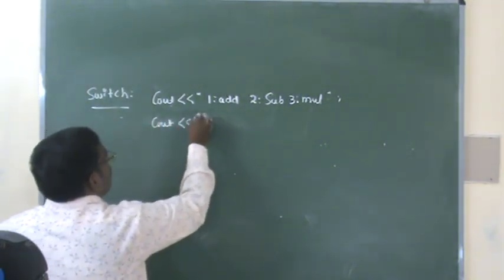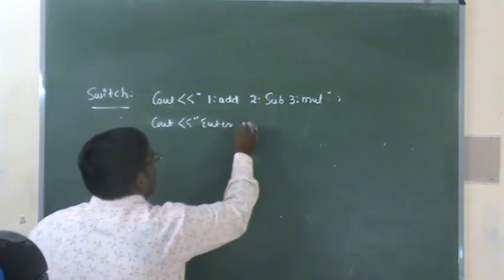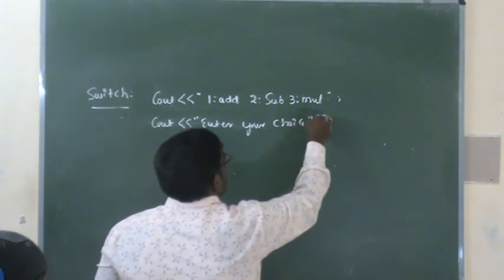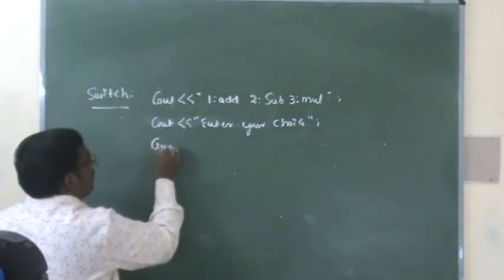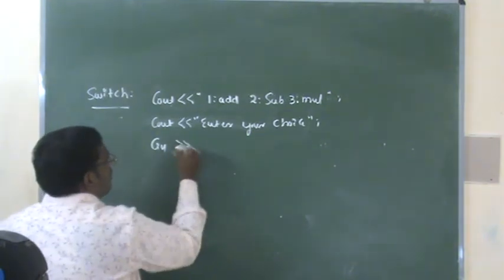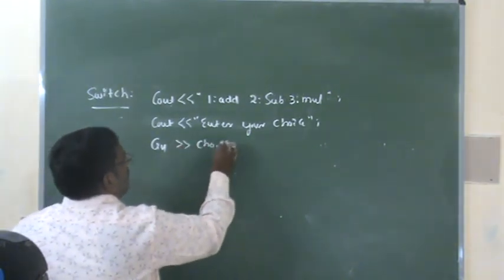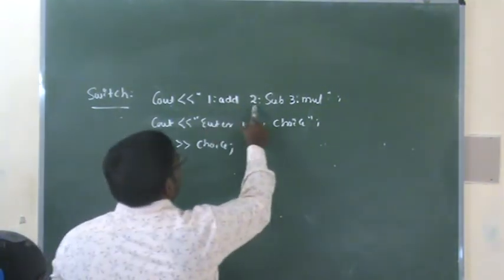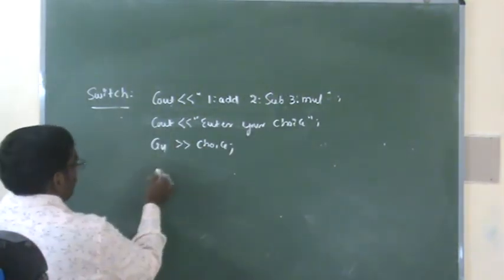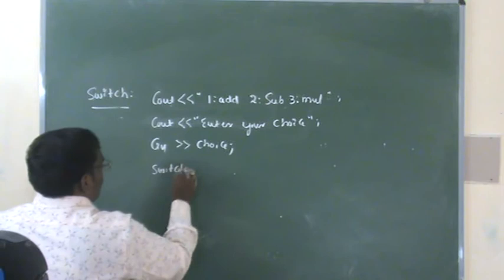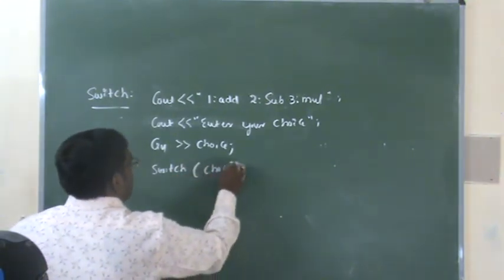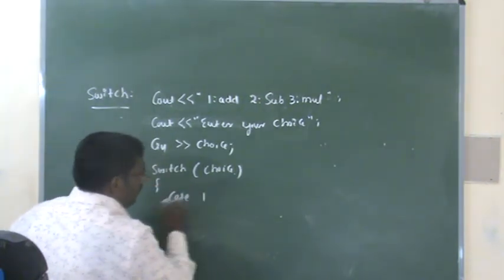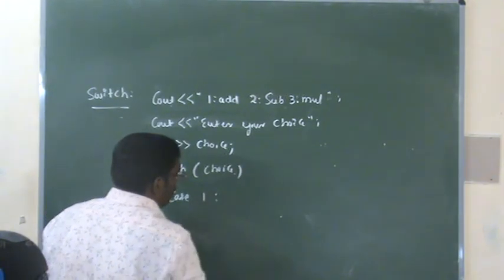Cout, enter your choice. Again, read the choice value by using cin choice. Here there are three options or three choices: 1, 2, 3. Now write switch followed by choice. Switch followed by choice. Case value is 1 followed by a colon.